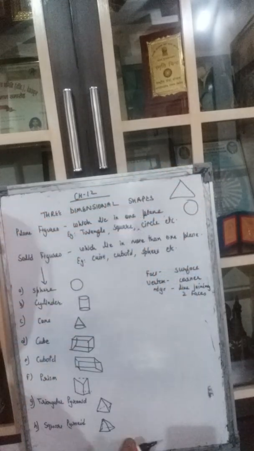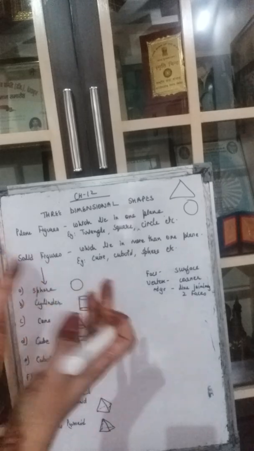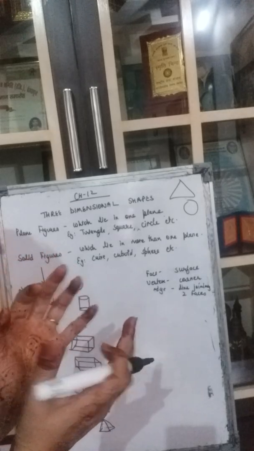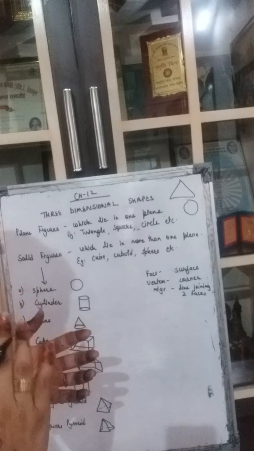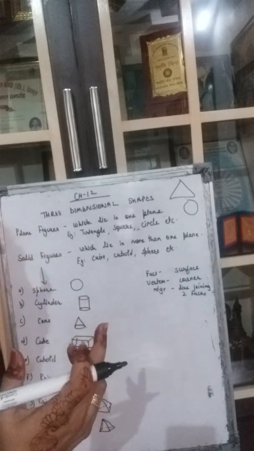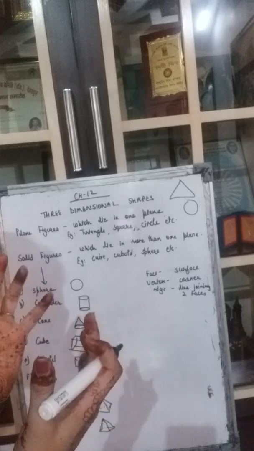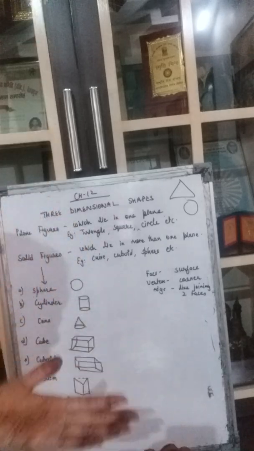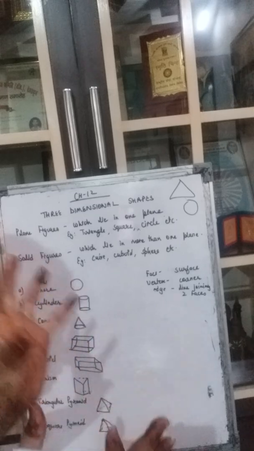But when we take a football, so what is football? Football, is it a flat figure? No. So that means it is existing in three planes. What are those three planes? The height is there, the length is there, okay, and the width is also there.